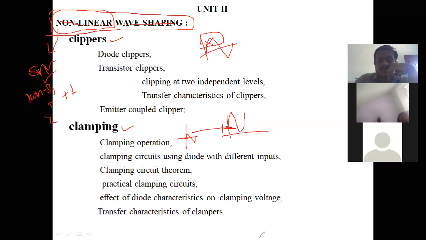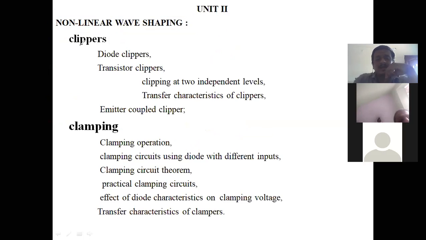This is your syllabus. I have written your syllabus. In the clipper circuit you may find basically two concepts: diode clipper and transistor clipper. In the transistor clipper you may find an emitter coupled circuit, which may be similar to your transistor clipper. Therefore, we have two concepts.